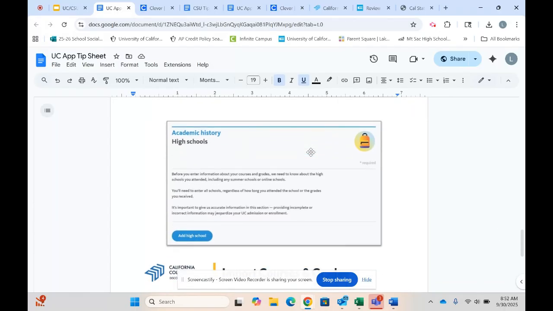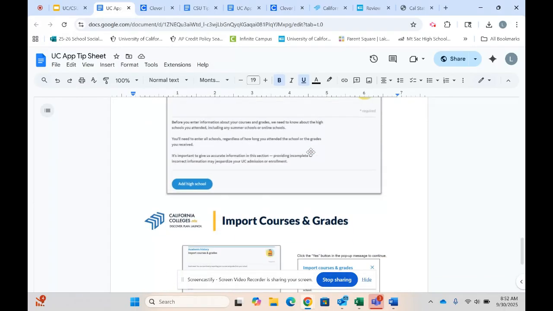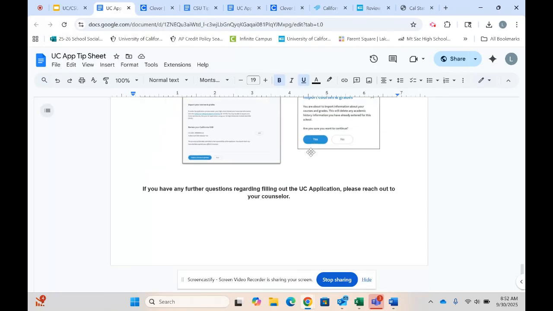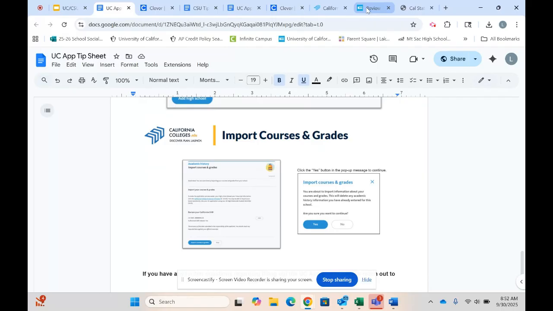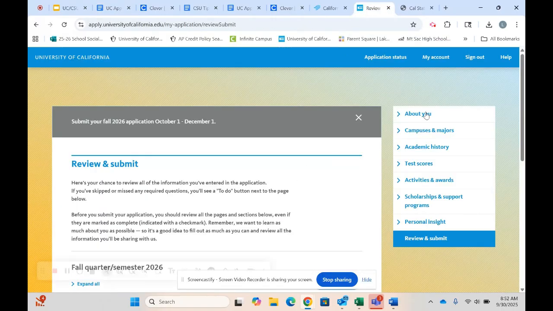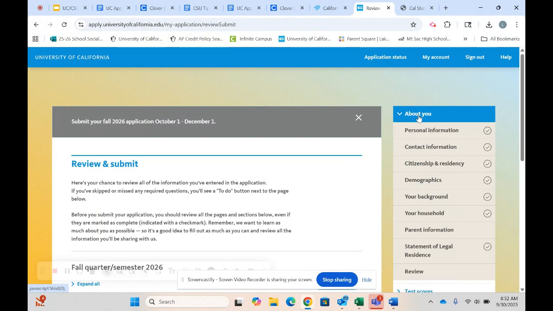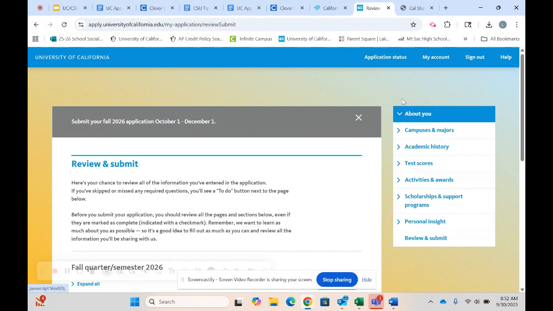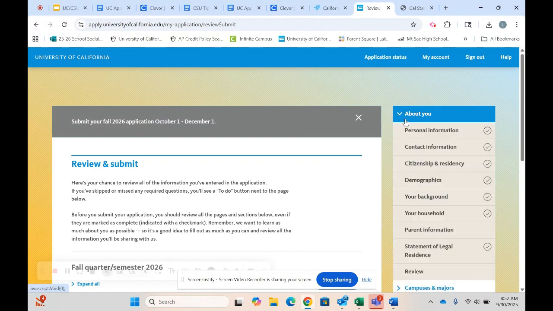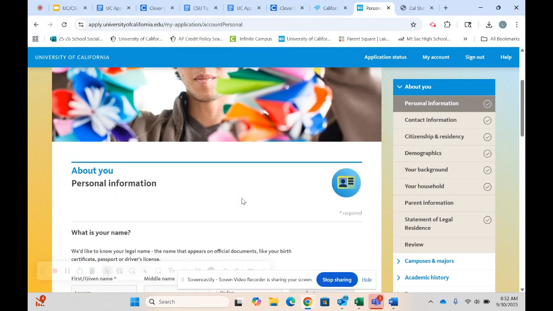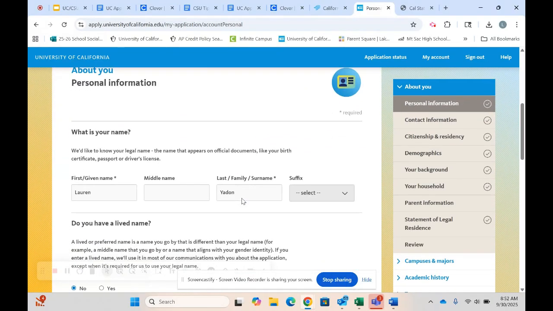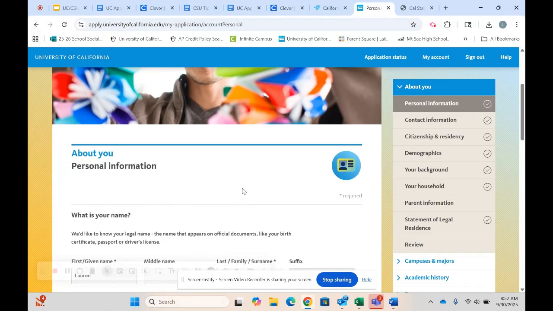When you get in, and I'll show you here in just a minute how you launch and import those grades, is attached to this tip sheet. Okay, so let me go here and show you guys. So on this About You section is where you will see what your application will look like. So this About You information is going to be all of the general information that students will input that is about themselves.